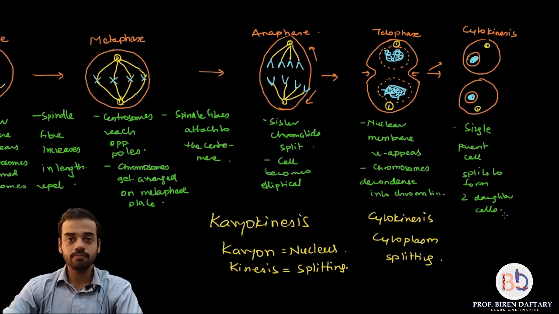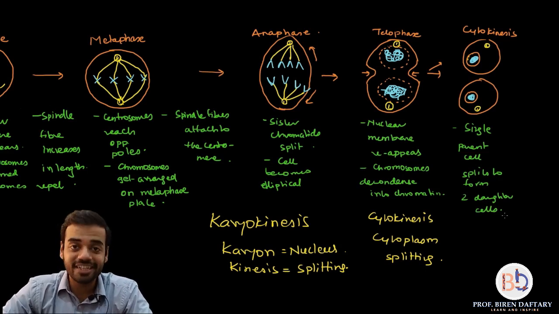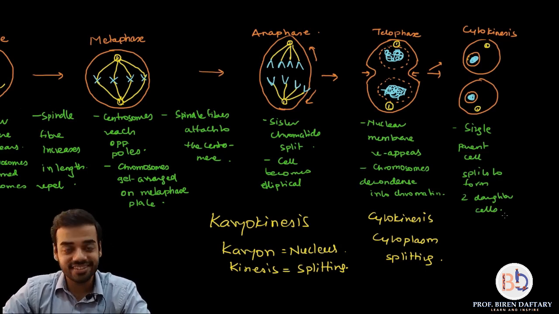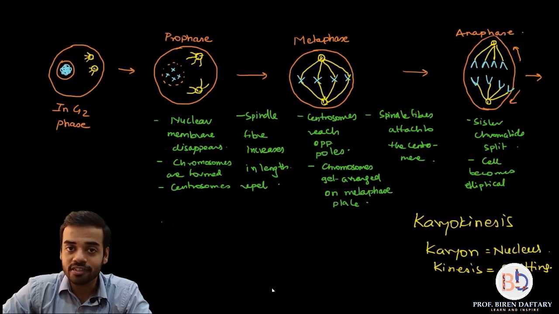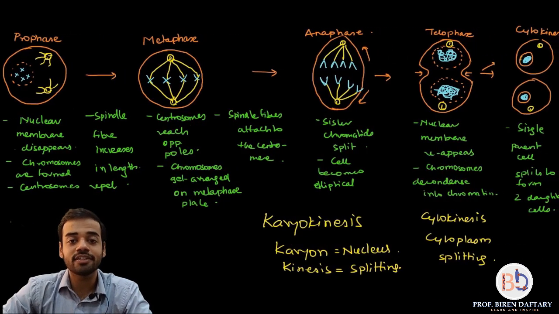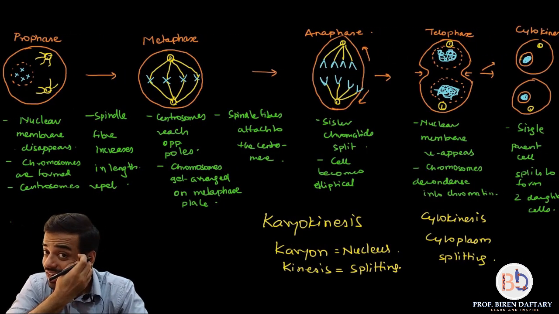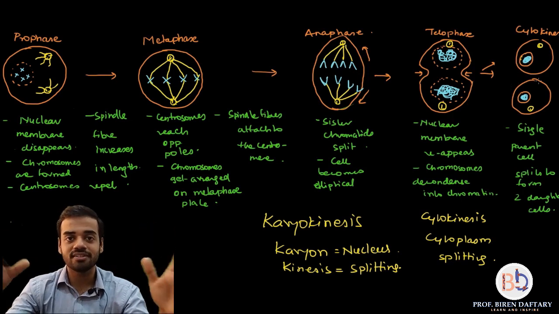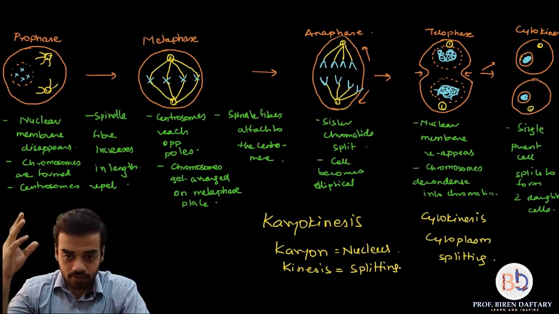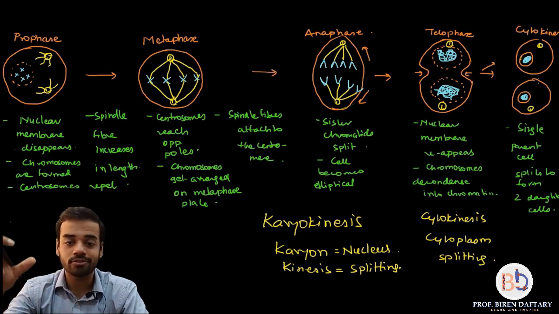Is this clear? Okay, so guys, I was planning to make this into a mini lecture, but I have ended up explaining the entire mitosis, so this has turned into a full-fledged lecture. So I hope you have understood this. Okay, so basically in mitosis we start with the prophase, move on to the metaphase, anaphase. So anaphase is basically the phase where the chromosome number kind of doubles up for a period of time, because this is a single cell and the chromosome number is 8 over here, but that is just temporary, because after telophase cytokinesis occurs and the chromosome number of the cell is again restored. So I guess that's the end of this lecture, and I hope mitosis is now clear to you.